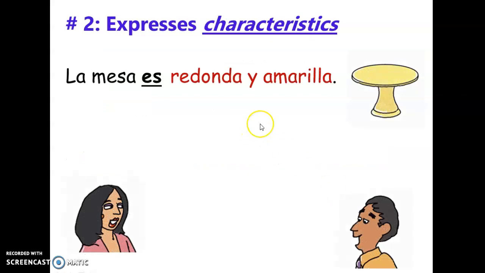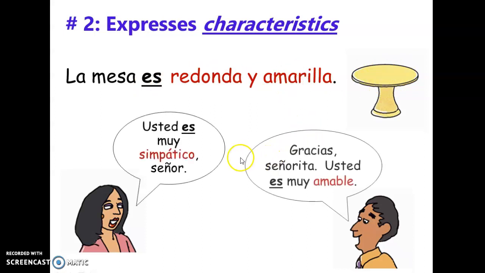Characteristics. So this is like we are always describing people, things, places. So this is the verb we use for any characteristic that we are providing. In this case, we are describing this table. So es redonda because it's round and yellow, amarilla. Okay, es redonda y amarilla. So for any characteristic like personality traits we also use the verb ser.